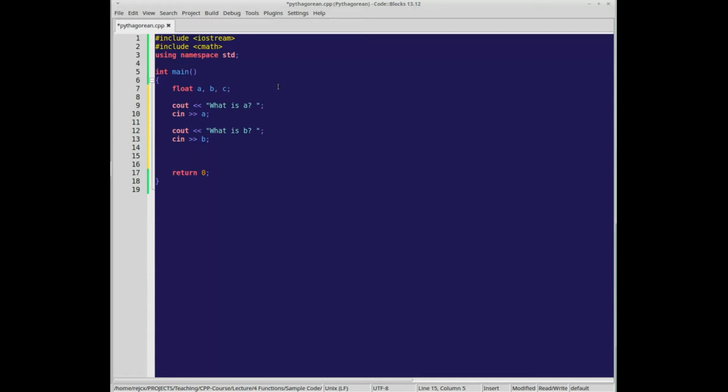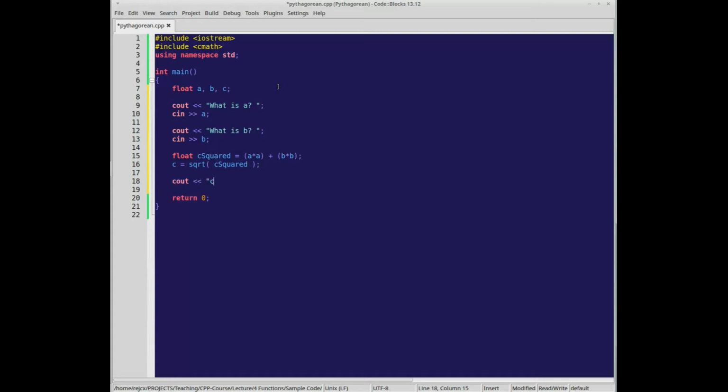So, let's say C squared is equal to A times A plus B times B, and then C would be equal to the square root of C squared.